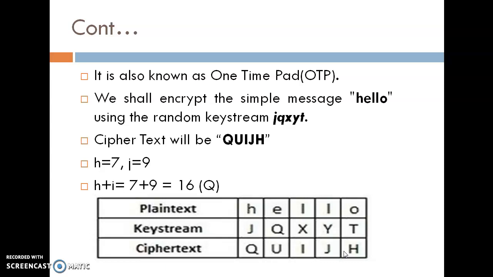So in the one-time pad, in this algorithm we are not going to use this key a second time. Second time, once again we are going to randomly take the key string up to the length of plain text.